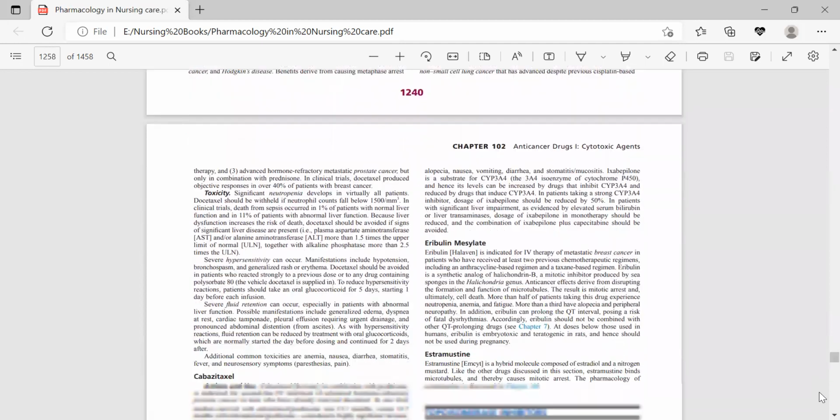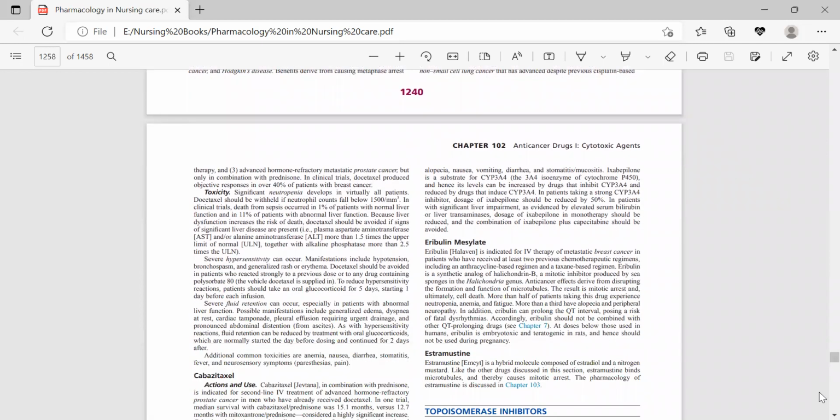The toxicity with docetaxel includes neutropenia, and if the neutrophil count falls below 1500 per cubic millimeter, then docetaxel should be stopped. Severe hypersensitivity can also occur, and it includes hypotension, bronchospasm, and generalized rash or erythema. To reduce hypersensitivity reaction, the patient should take an oral glucocorticoid for 5 days, which is strongly recommended as prednisolone.